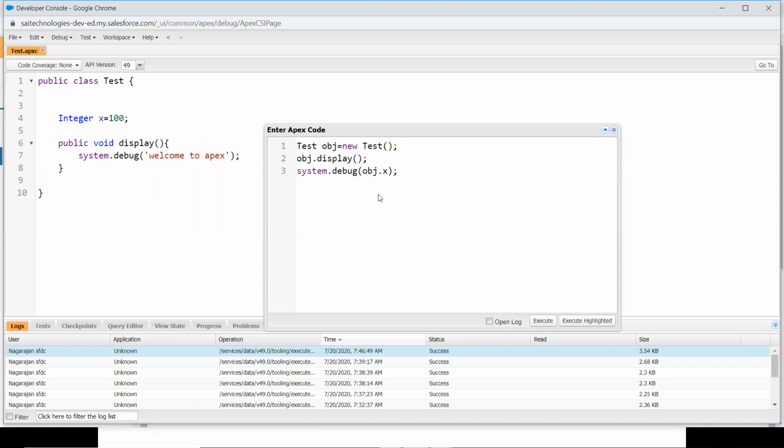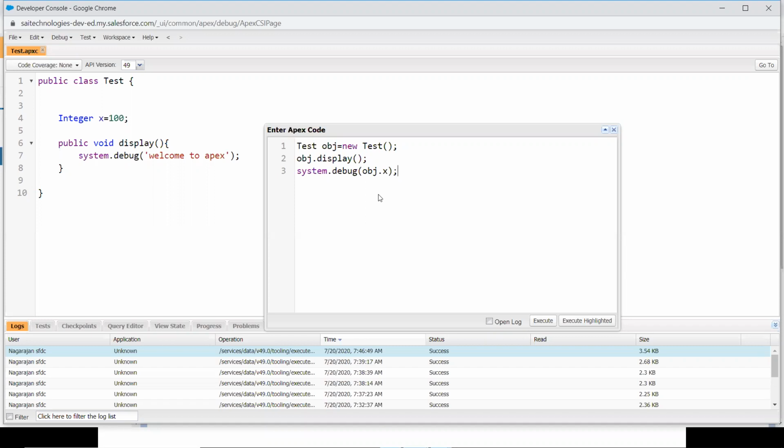Yes, Bryce. So you mean to say that if we are declaring public, below that the integer should be private or public, right? You should declare private or public. If you haven't specified anything, by default Apex will consider it private. If it is private, you can't access it outside the class.